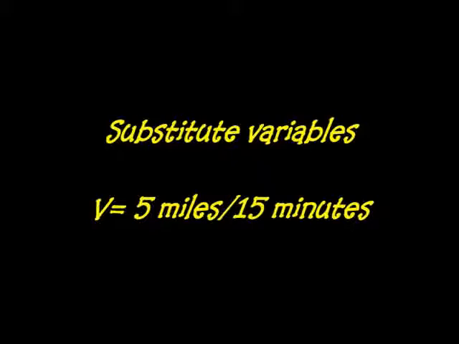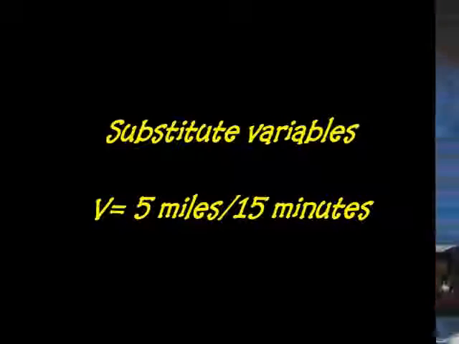He substituted the variables with the information he already knew. V equals 5 miles over 15 minutes. He first had to change 15 minutes to 0.25 hours. CJ frantically worked out his equation on paper and came up with his solution.